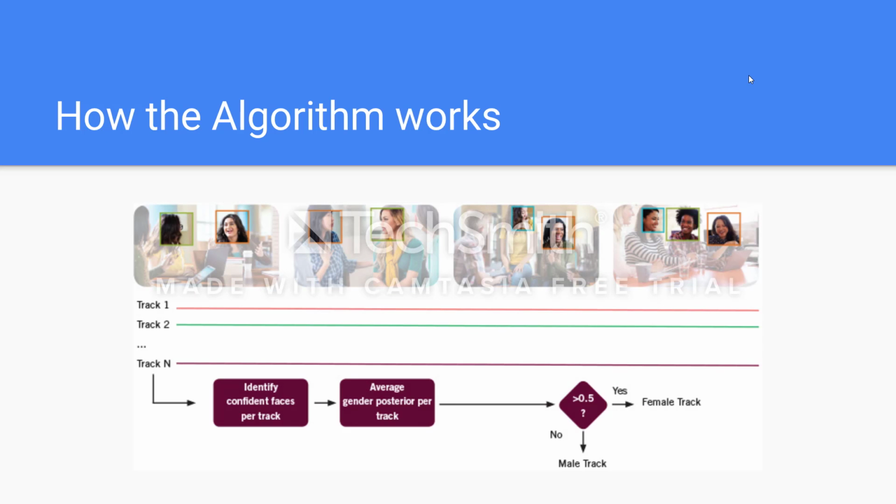The algorithm that calculates the amount of screen time women and men have takes a film as input and outputs the ratio of female face detections to the total face detections in the film. The film is analyzed by creating face tracks of each positively identifiable face and then determines whether or not it is female. Then it sums all of the female face tracks together to determine the total amount of screen time women have in a film.